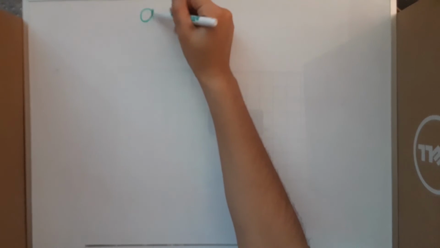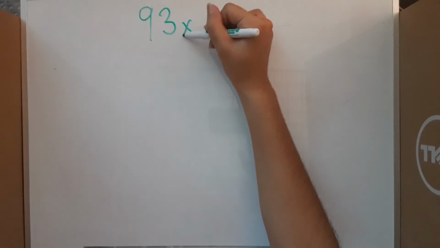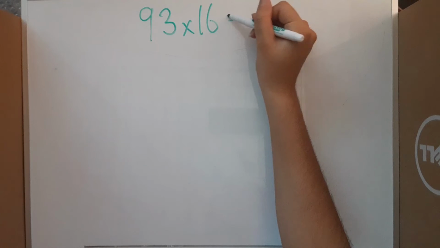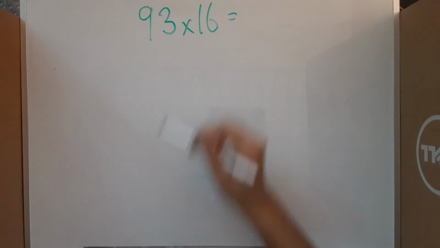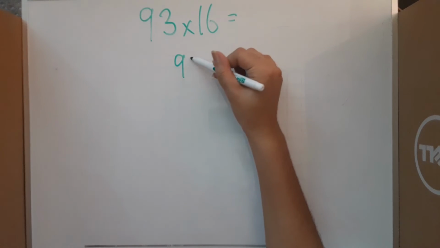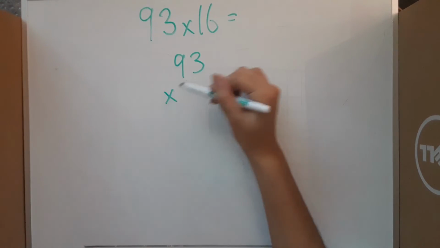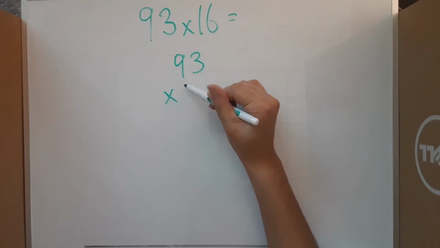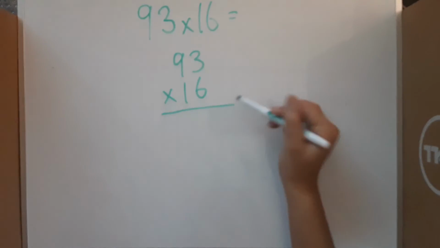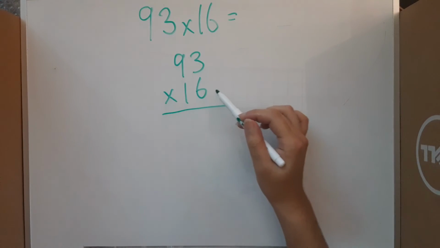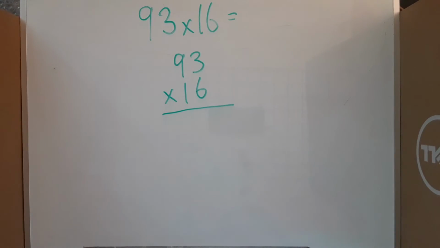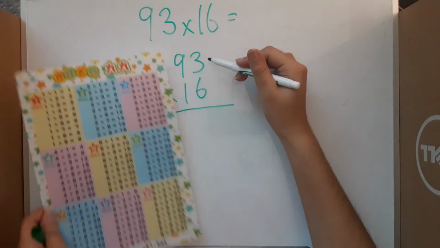For our last problem, let's do 93 times 16. Just like our last problem, we'll jump straight into multiplication and doing it vertically. So we'll have 93 on the top times 16. We can start with the 6 as our first spot and do 6 times 3.